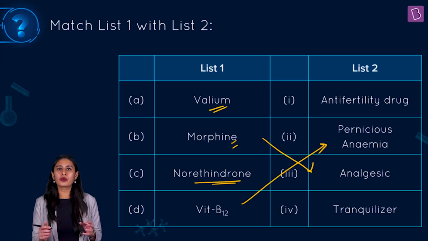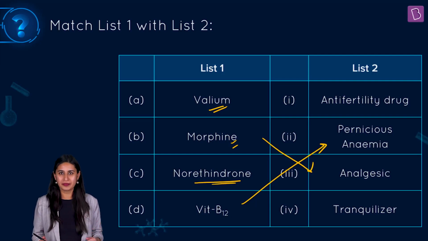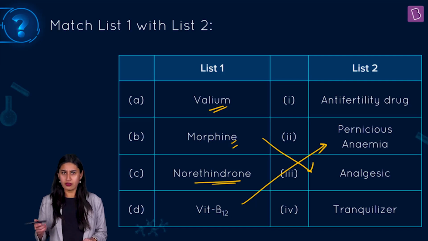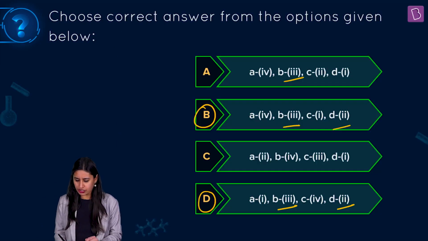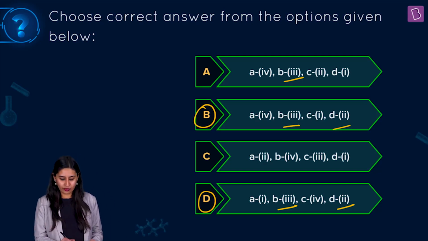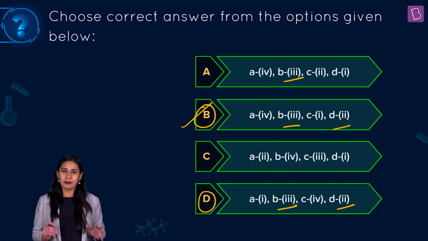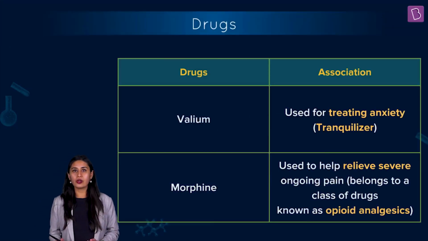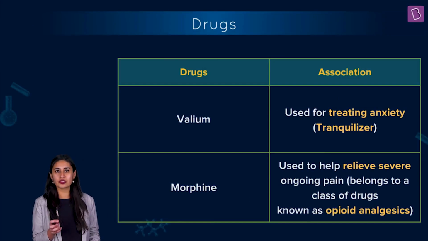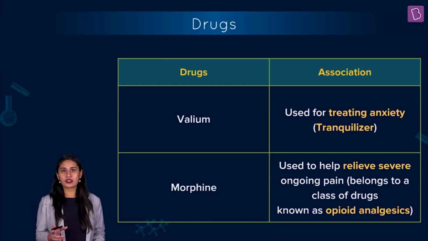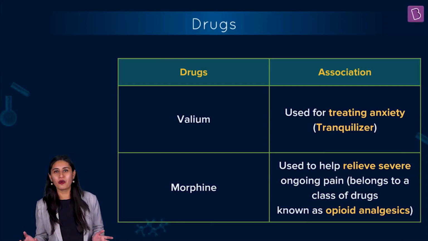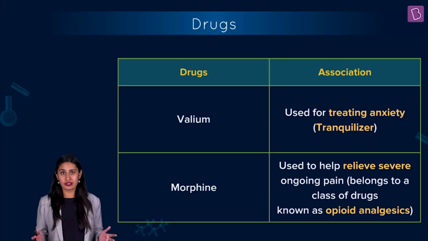Valium is a drug which is used as a tranquilizer, relieves you from anxiety, and has many other properties. So Valium, yes, tranquilizer. The moment you know it, you would know the right answer, isn't it? With A comes 4, so you know the right answer already. But let's do one thing. Let's see all these one by one. Let's check out all the drugs mentioned in list 1, and let's also see what vitamin B12 is famous for and what its deficiency causes.